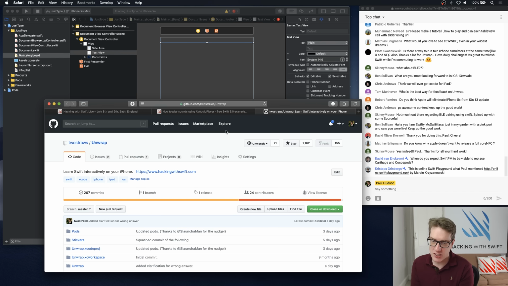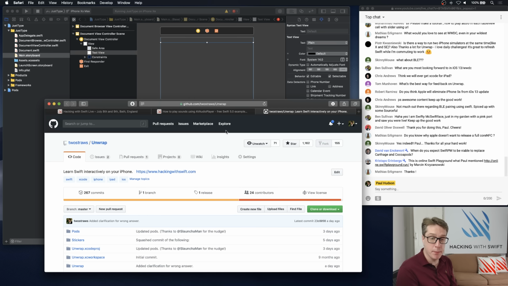When do I expect Swift PM to be viable to replace CocoaPods? I would love to say in 3 weeks' time. I would love to say that, David, because it has to happen soon, because everyone's really annoyed at the slow pace of development of iOS, and it has hurt CocoaPods and Carthage, guaranteed, and that's a shame. They have now picked up the pace again on CocoaPods because they've realised that Swift PM is going nowhere, or at least was going nowhere. So it's got to be this WWDC really. And if it isn't this WWDC, it'll be next WWDC. That's a whole year of pain ahead of us. So I hope it'll be in 3 weeks' time.